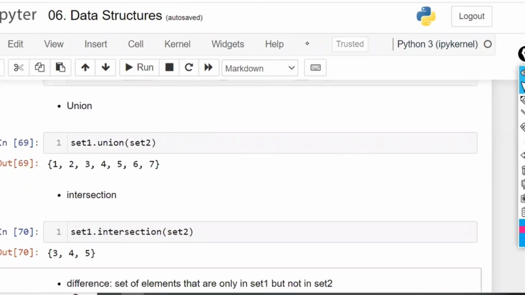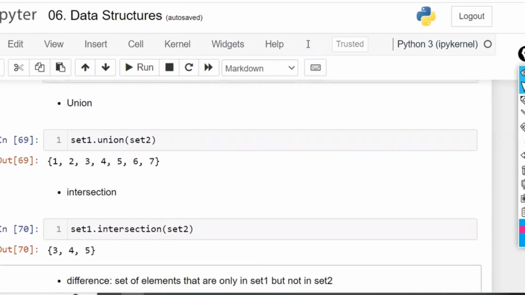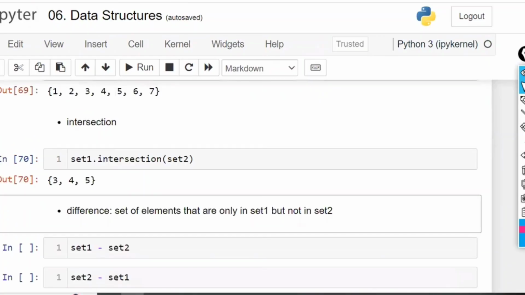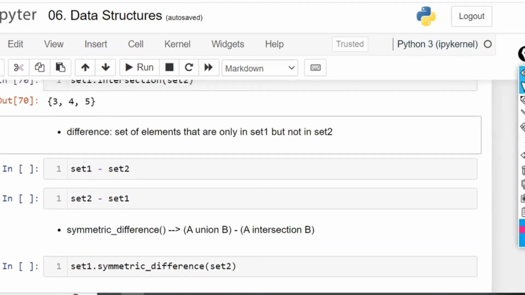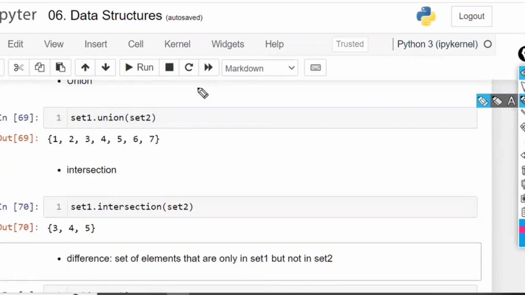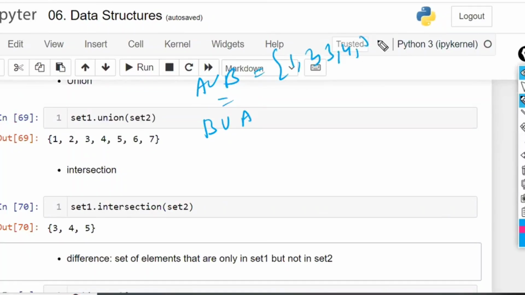So here, with respect to sets, set 1 union set 2 means a combination of everything, and set 1 intersection set 2 means what is common in both of them, that we are going to collect here. Set 1 union set 2 is nothing but A union B. If you write A union B or B union A, both are the same. Either way you'll get 1, 2, 3, 4, 5, 6, 7.